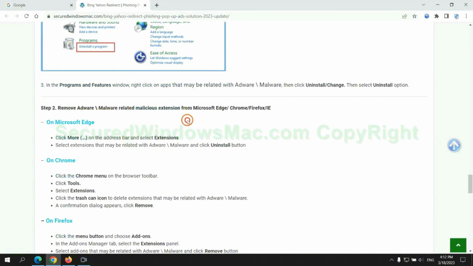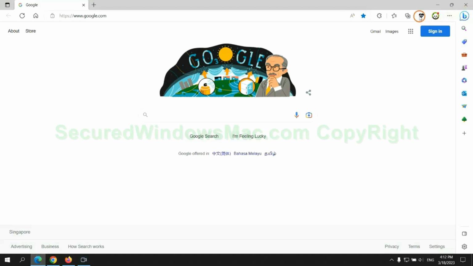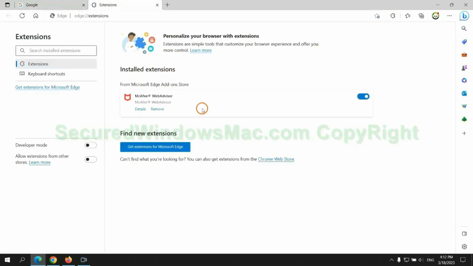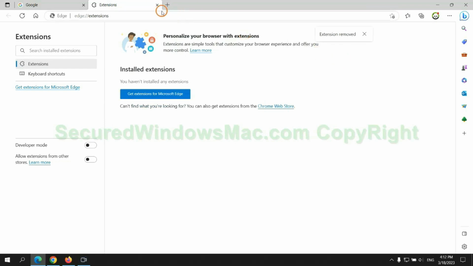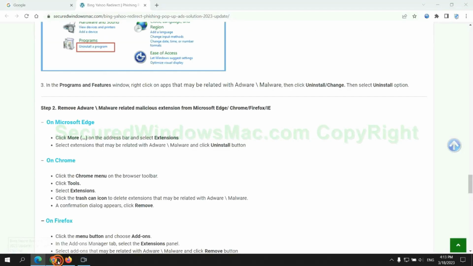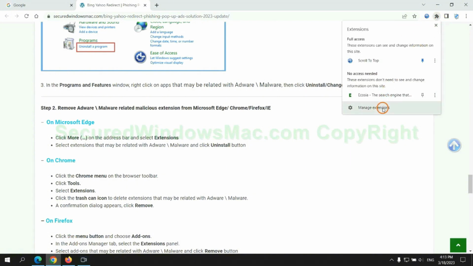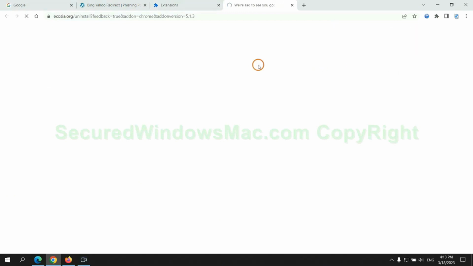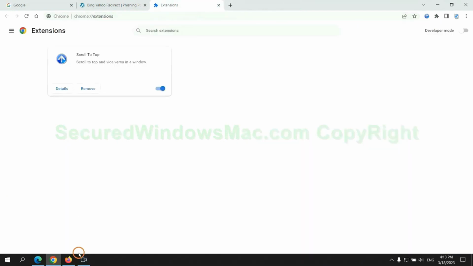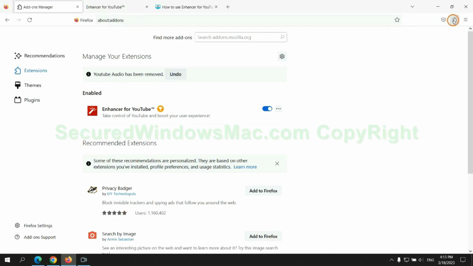In step 2, we need to remove the malicious extension on the web browser. First remove the extension on Edge browser. Then remove the extension on Chrome. And remove the extension on Firefox.